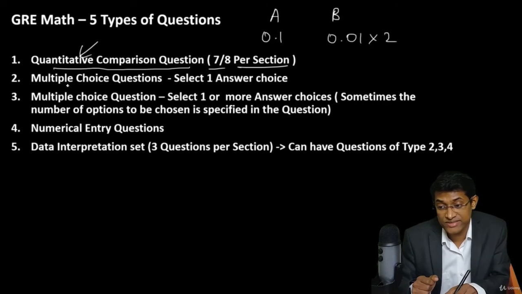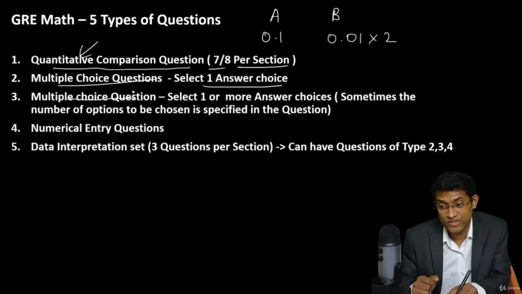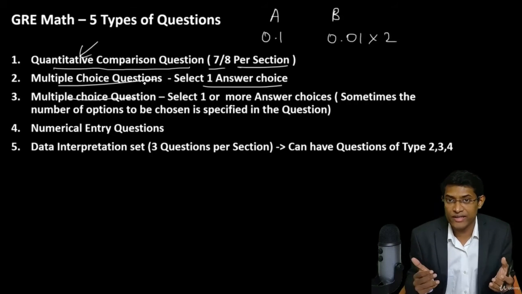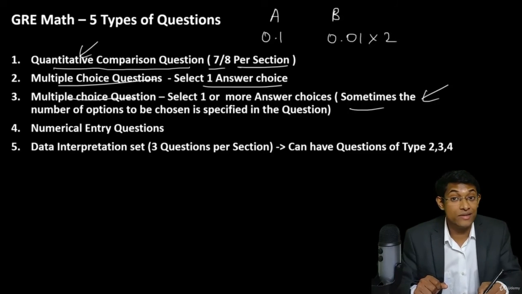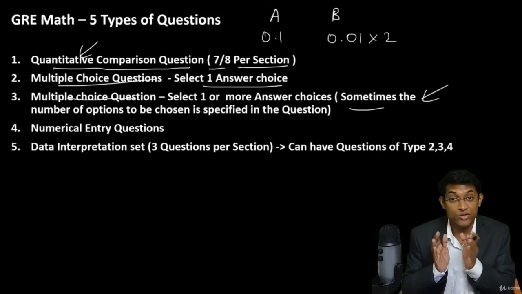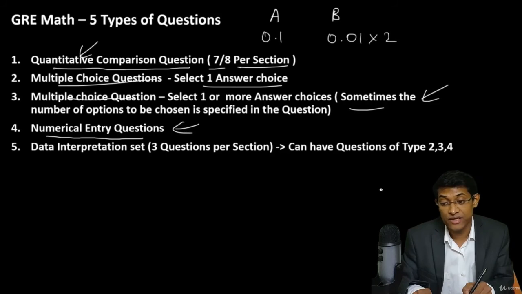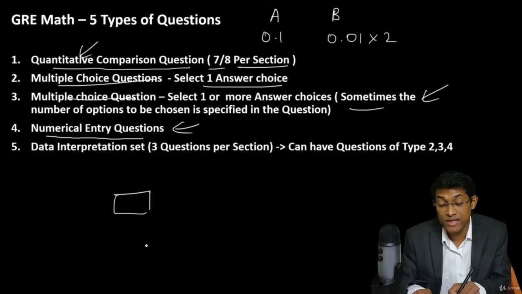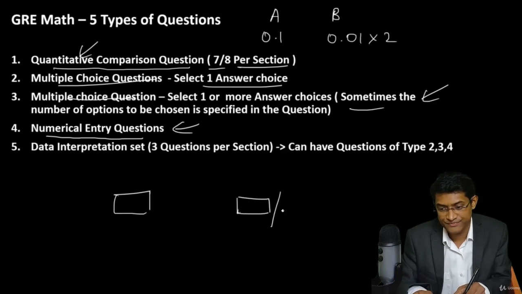Now the next type of question is multiple choice questions, where you have to pick one correct answer. You also have multiple choice questions where you need to pick more than one correct answer choice. Now do remember, sometimes in this type of questions, in the question it will be mentioned how many options you need to pick. So be careful that you pick as per the question. All right, now you have another type of question over here, which is numerical entry question. In this case, you will be given a box, you won't have options, and you have to type in the answer. If it's a number or decimal, you will have one box. If you have to type in a fraction, you will have 2 boxes like this.